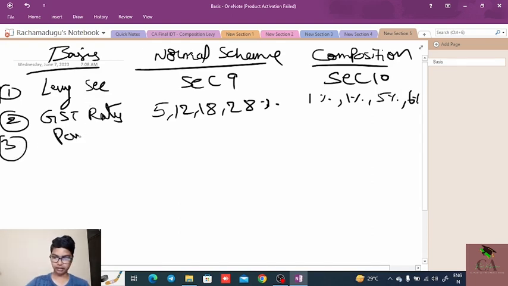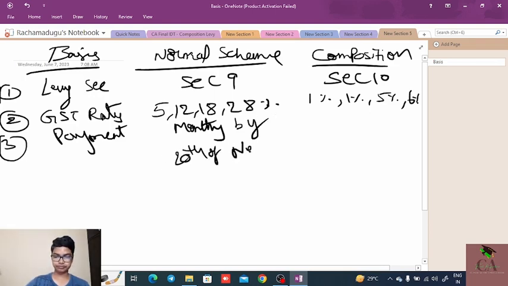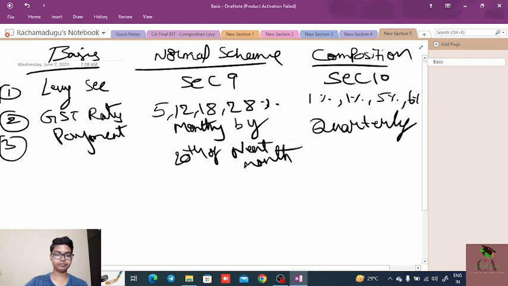Third basis is payment. The payment of tax is on a monthly basis, by the 20th of the next month. Under the composition scheme, the payment is on a quarterly basis, by the 18th of the next month. Fourth point relating to the return.